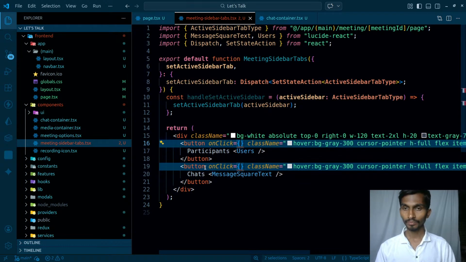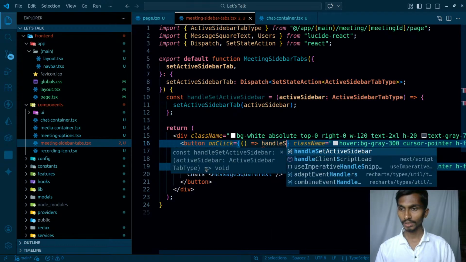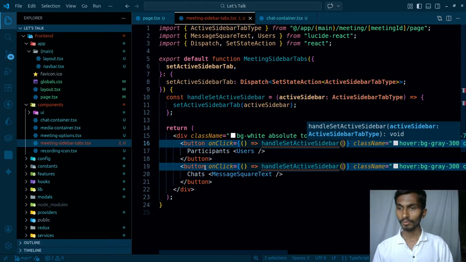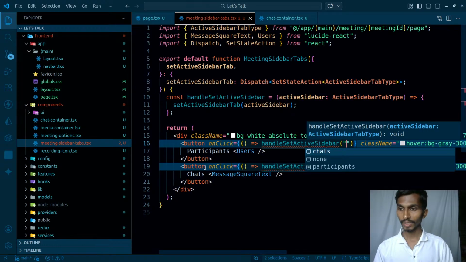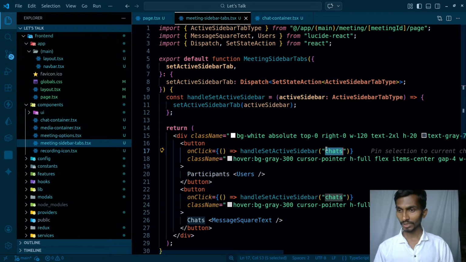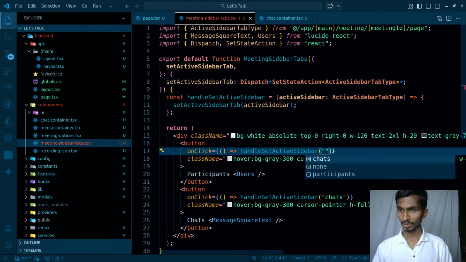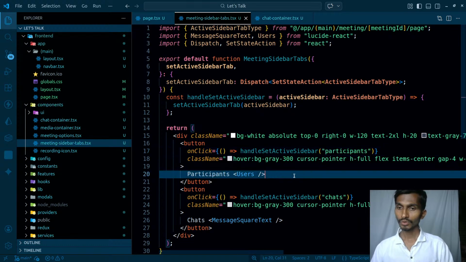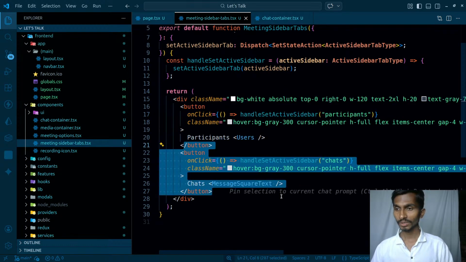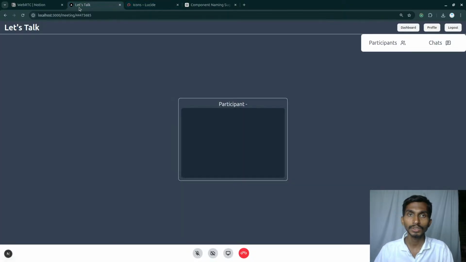Whenever I click on them, at that time I'm going to be calling a function something like this, handleSetActiveSidebar. And whenever it is called, I'm going to be passing the value. First of all, it is going to be chats. So first one, this one should be participants. I think I should be getting the options, participants, yeah, this way. So first one is going to be for participants, second one is going to be for the chats, and third one I don't have. So let's try this thing out.